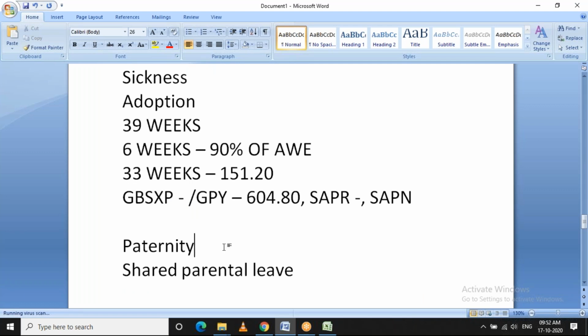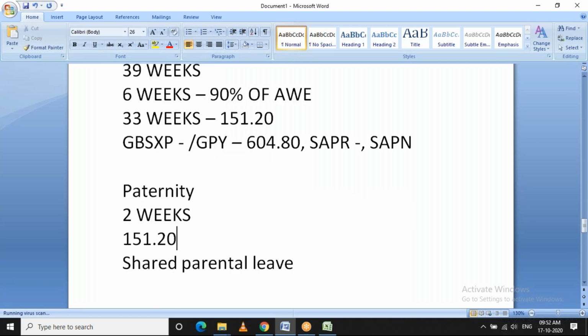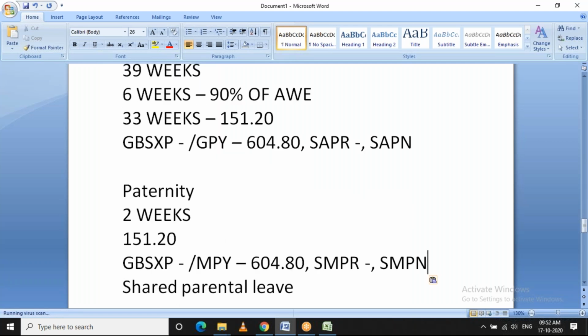Next, paternity. Paternity is only applicable for 2 weeks, which will be paid at the standard rate. And the base types generated will be /PPY.